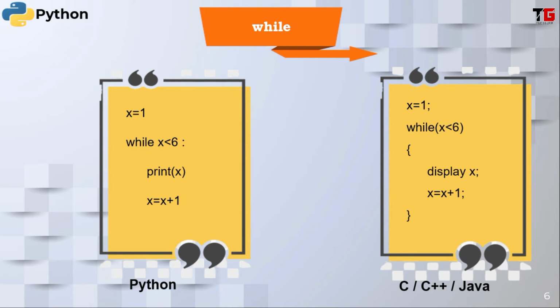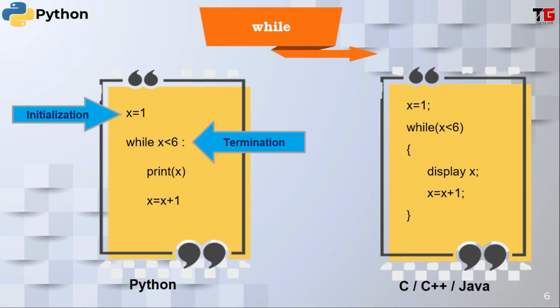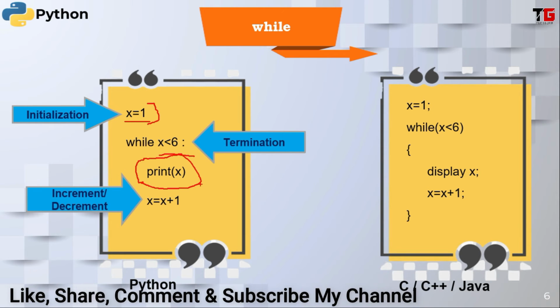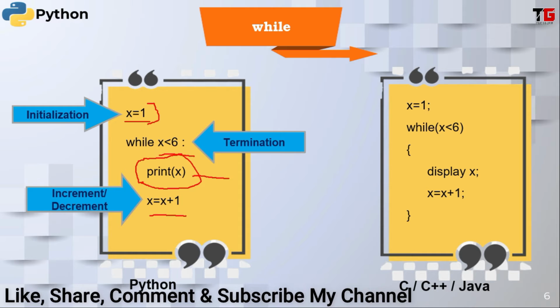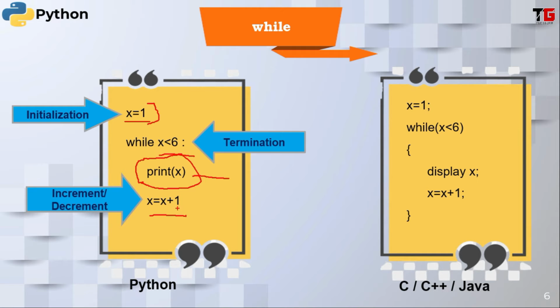Friends, the first loop is the while loop. So like any other loop, while also has 3 important points: initialization, termination, increment and decrement. Let's understand the code. x equal to 1, it means I am starting with 1. The loop will run while x is less than 6. The task I am performing multiple times is printing the value of x and then incrementing x by 1. This is my step.